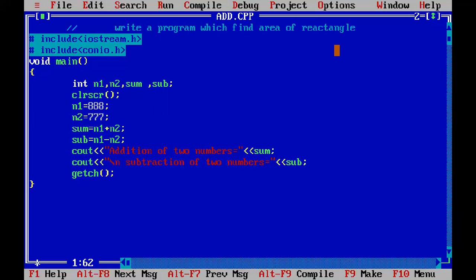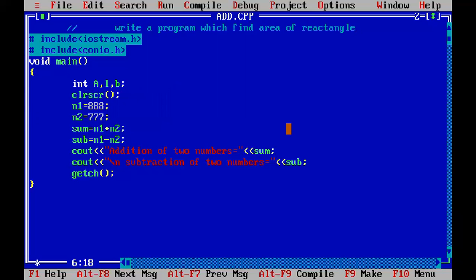The area of a rectangle is A equal to length into breadth. So there are three variables used in our program for finding the area of a rectangle. First one is A. Second variable, length, for which I use small l, and for breadth, I will use B.